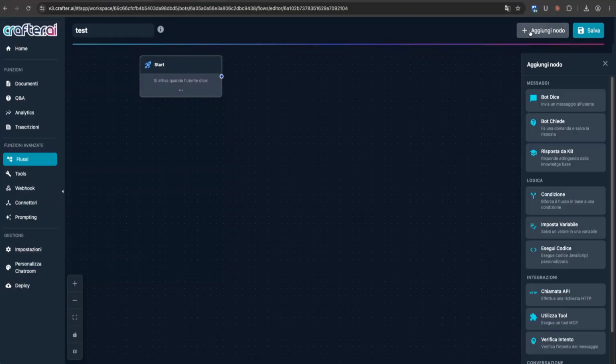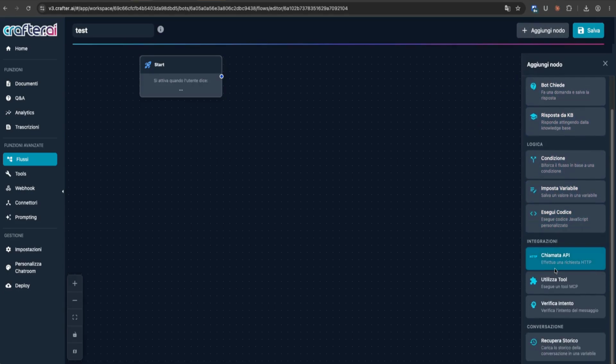A typical flow can collect information from the user like name and email, perform logical conditions, call external APIs, book a calendar appointment, send a confirmation email, and much more. Let's look at a quick example.